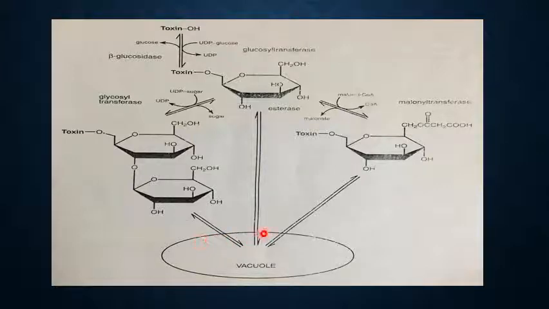As you all know, the membrane of the vacuole is known as the tonoplast, and the ABC transporters are located in the tonoplast, which helps secondary metabolites to import into the vacuole or export to the cytosol.